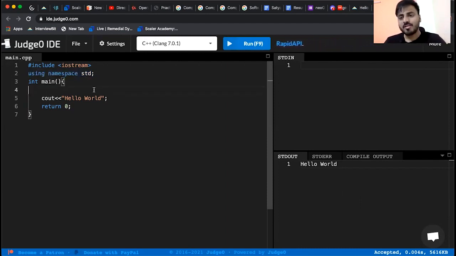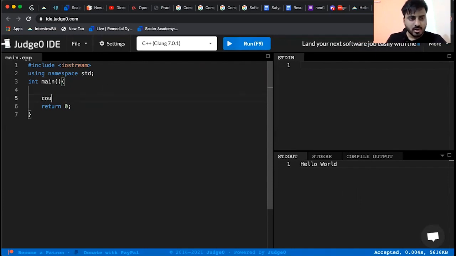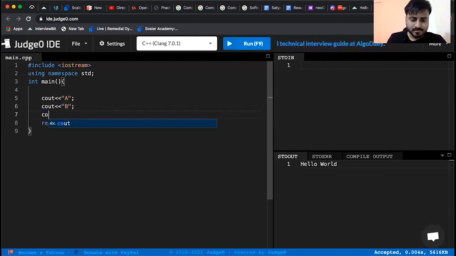So with that, now you know how to write your very first program. So shall we see a couple of questions? Let us see a couple of questions. Say first, suppose you're writing cout A, cout B, and cout C. If I run this program, what will be the output? Will it be ABC vertically or will it be ABC horizontally? Pause the video and check.